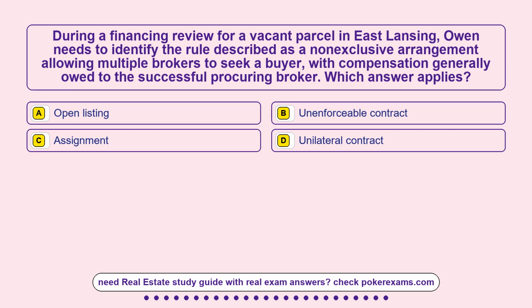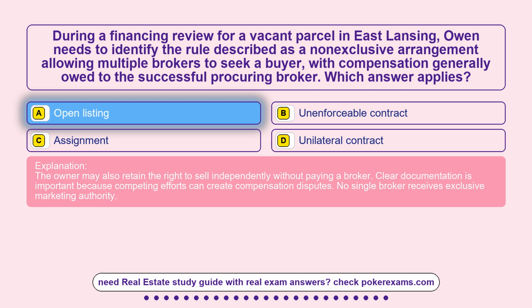Question 25. During a financing review for a vacant parcel in East Lansing, Owen needs to identify the rule described as a non-exclusive arrangement allowing multiple brokers to seek a buyer, with compensation generally owed to the successful procuring broker. Which answer applies? Option A, open listing. Option B, unenforceable contract. Option C, assignment. Option D, unilateral contract. The correct answer is option A, open listing.